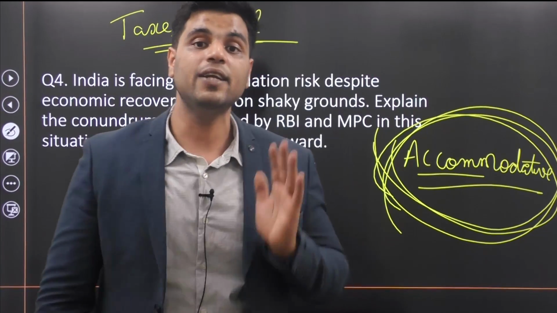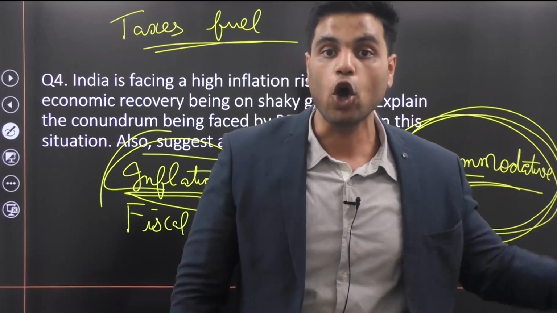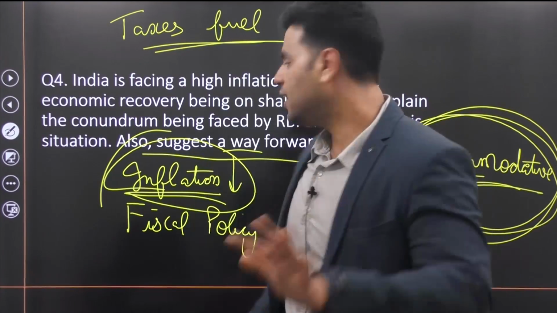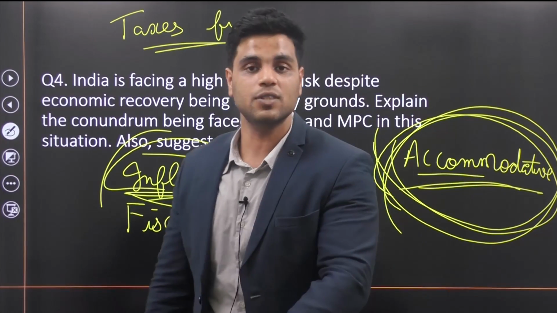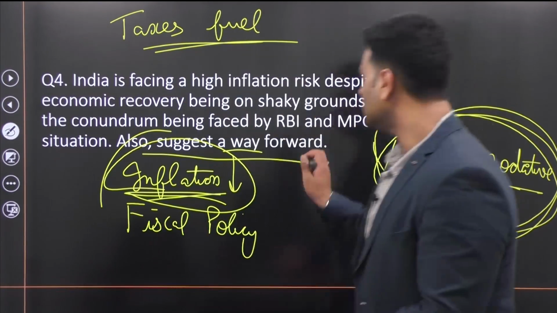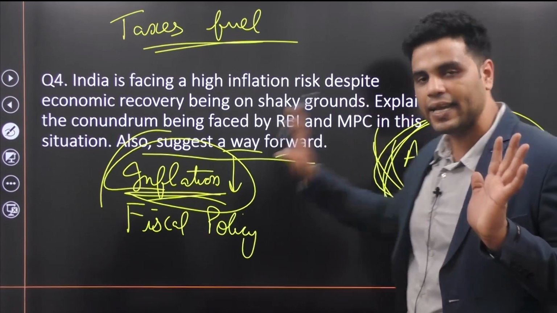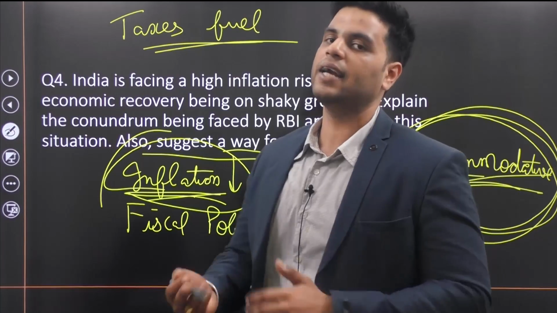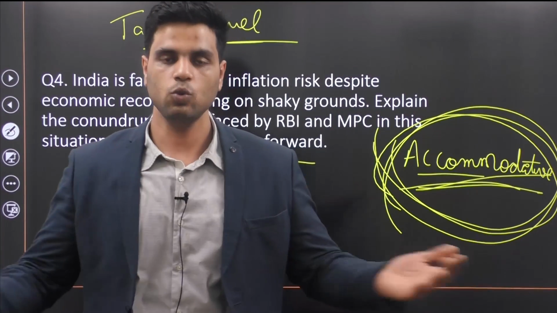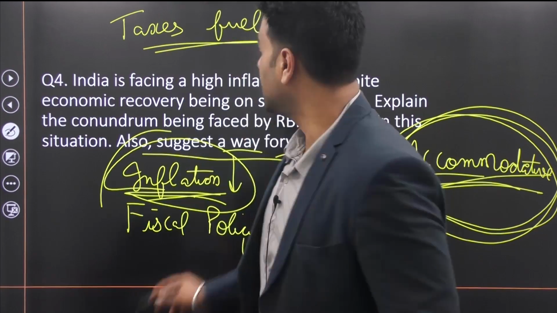But right now, RBI needs to completely focus on accommodative monetary policy. It needs to completely focus on economic growth. And inflation should be tackled by government by reducing taxes and many other steps. So the way forward is remain accommodative, don't become tight, right? Inflation should be controlled by government, and government can take n number of steps to rein in inflation. Make sense, right? So this is the entire issue.